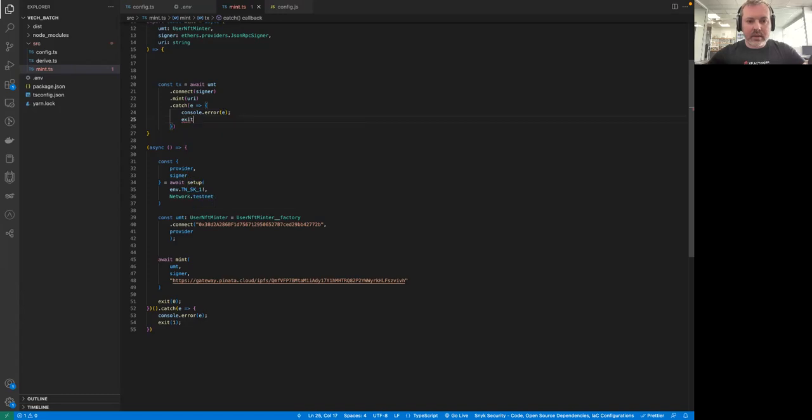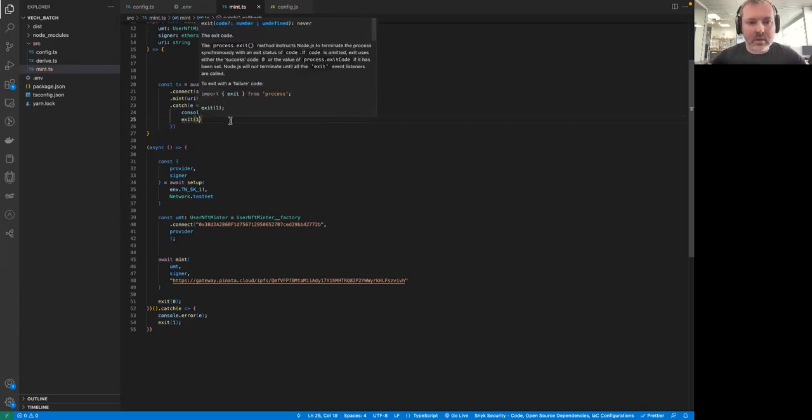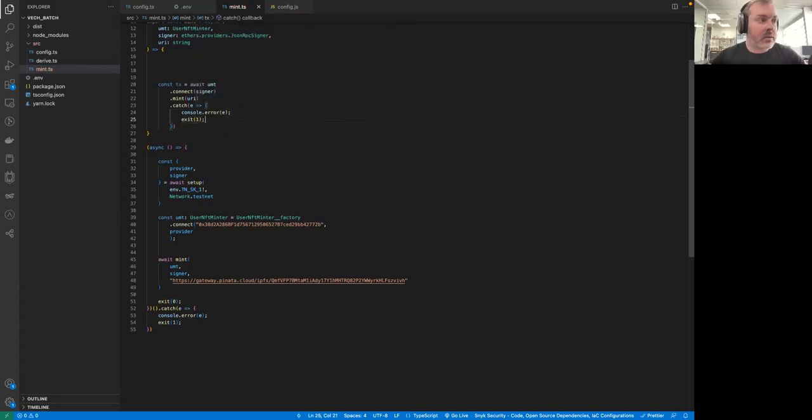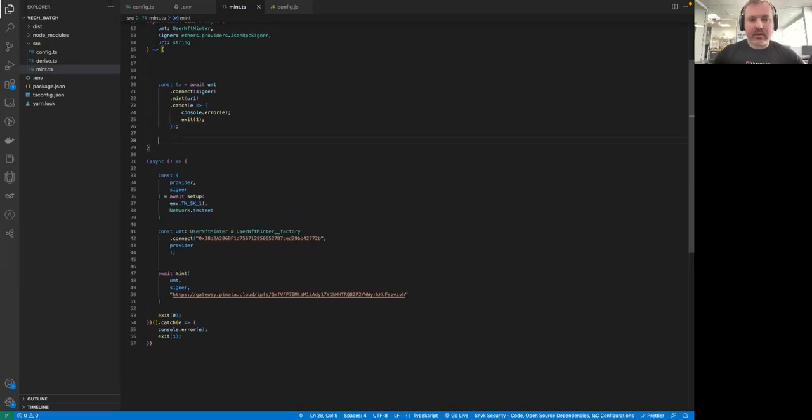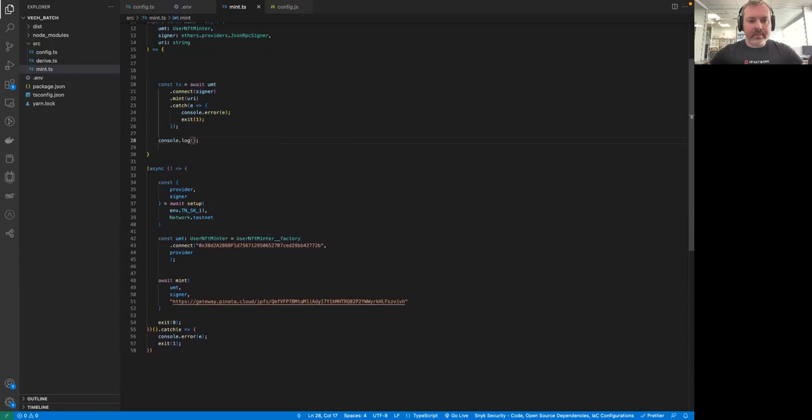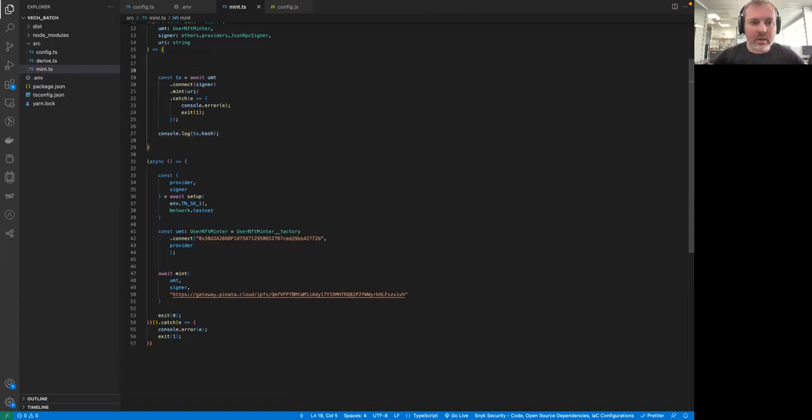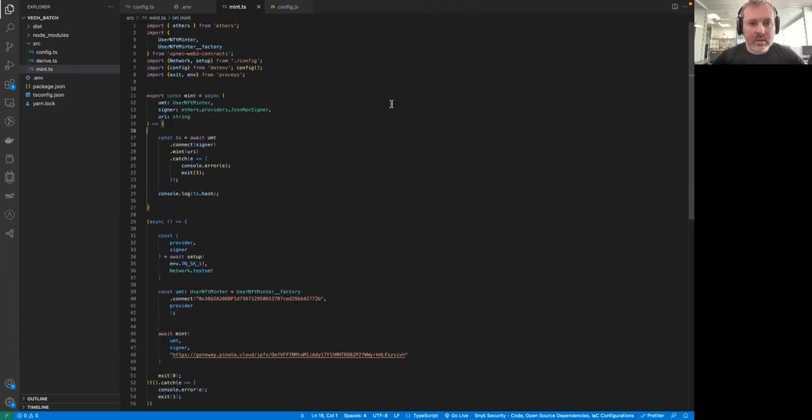And let's also exit with a non-zero code to show that something went wrong. Okay, and in case everything went fine, let's also console log. So let's take this transaction and let's type the hash of this transaction like this. All right, seems like we are good to go. Okay, that was that easy.